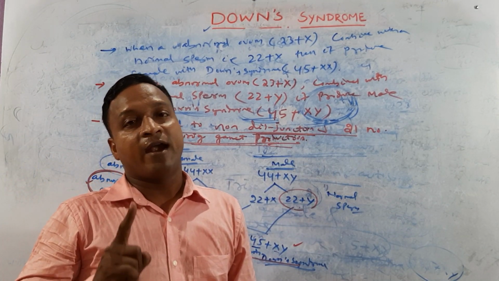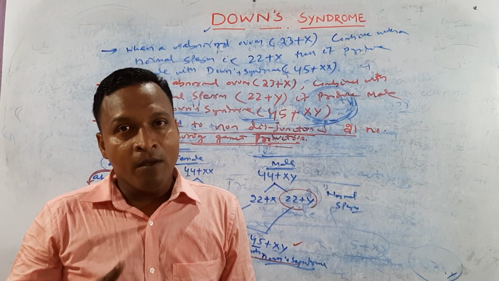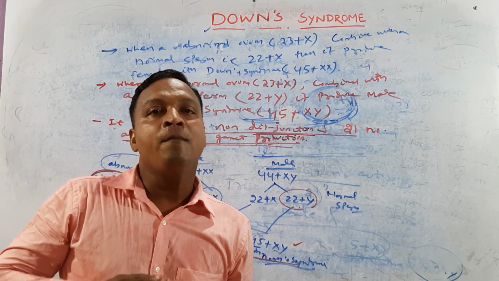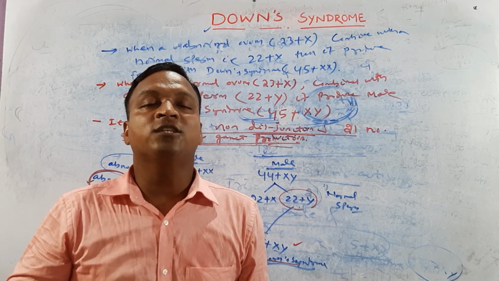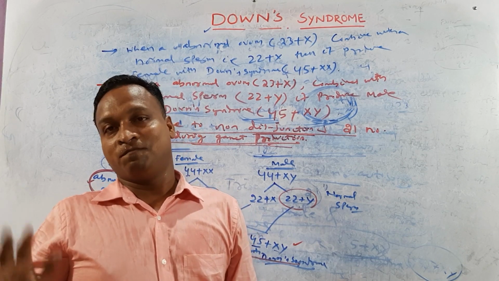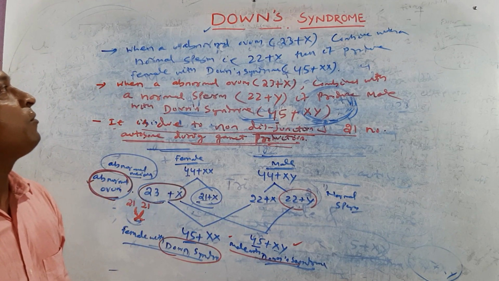Gamete production. And remember another point: it is due to abnormal ovum produced by the female because of non-disjunction of 21 number autosome. Clear? So this is the basic fundamental about Down syndrome.